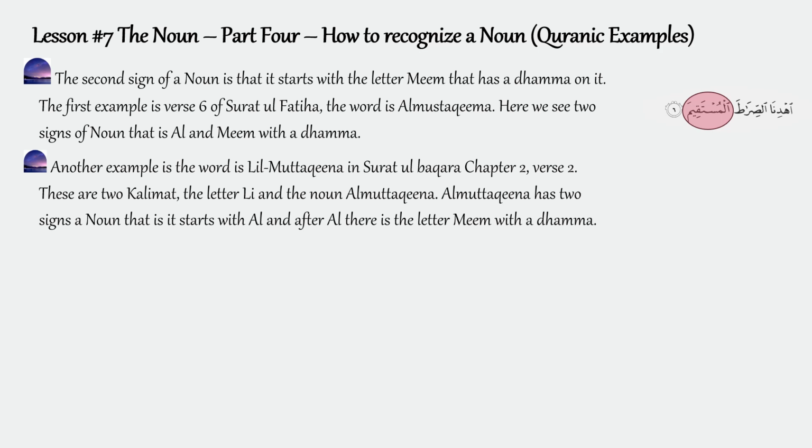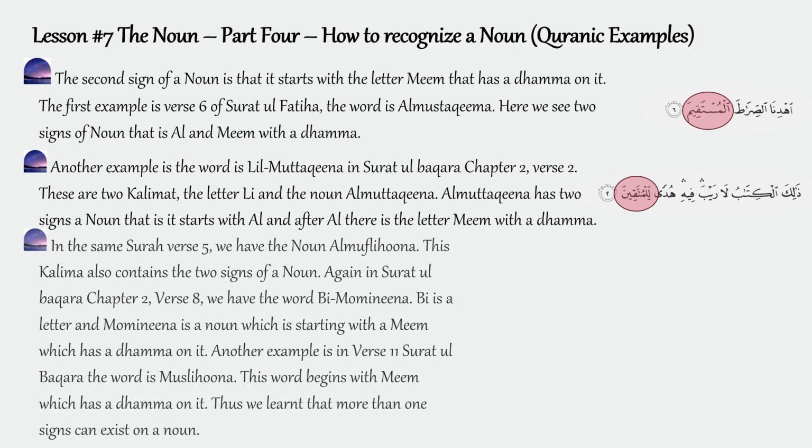Another example is the word Lil Muttaqina in Surah Al-Baqarah, chapter 2, verse 2. These are 2 kalimat, the letter li and the noun al-muttaqina. Al-muttaqina has 2 signs of a noun, that is, it starts with al, and after al there is the letter mim with a dhamma. In the same surah, verse 5, we have the noun al-muflihuna. This kalima also contains the 2 signs of a noun.